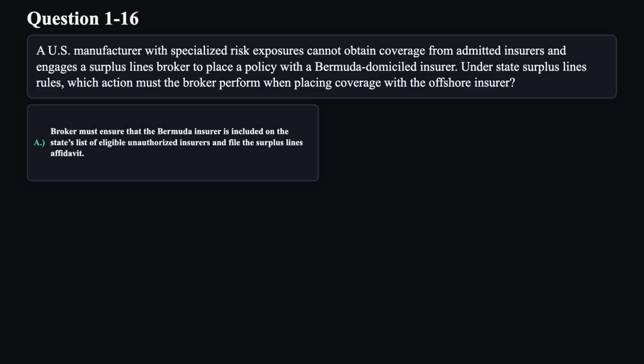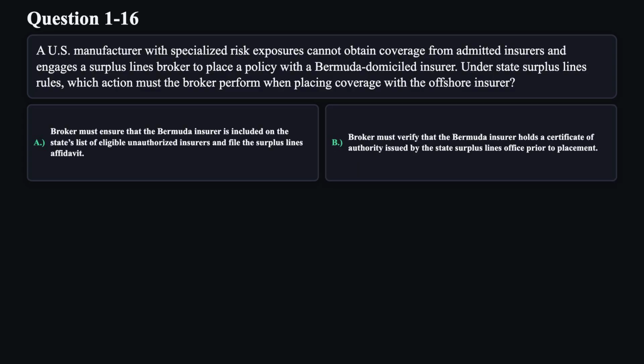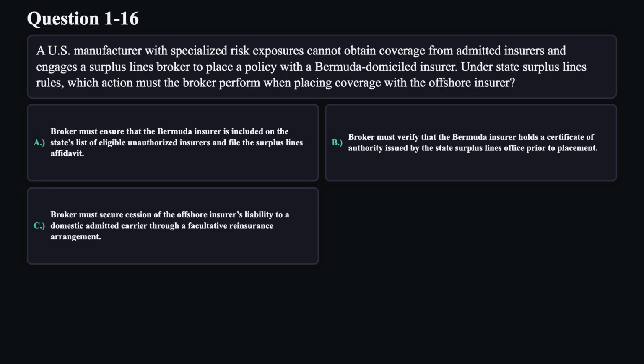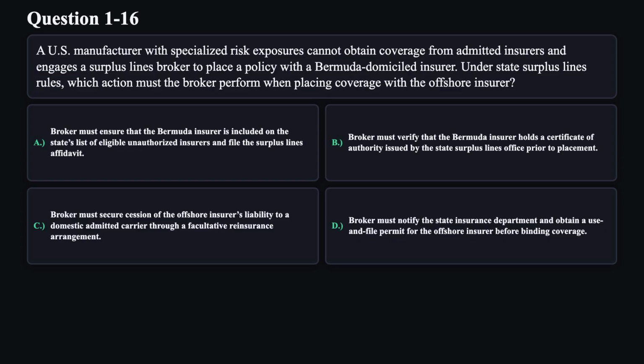A. Broker must ensure that the Bermuda insurer is included on the state's list of eligible unauthorized insurers and file the surplus lines affidavit. B. Broker must verify that the Bermuda insurer holds a certificate of authority issued by the state surplus lines office prior to placement. C. Broker must secure cession of the offshore insurer's liability to a domestic admitted carrier through a facultative reinsurance arrangement. D. Broker must notify the state insurance department and obtain a use and file permit for the offshore insurer before binding coverage.